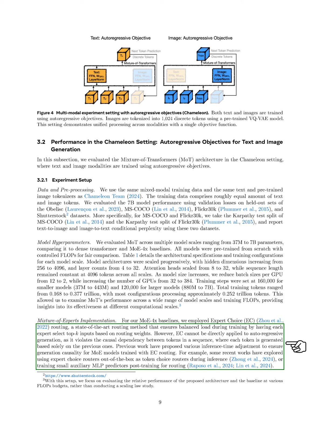For our MoE-4x baselines, we implemented expert choice (EC) routing, which balances the load during training by having each expert select the top inputs based on routing weights. However, EC cannot be directly used for auto-regressive generation due to the causal dependency of tokens. Previous studies have suggested various adjustments for maintaining generation causality in MoE models trained with EC routing.